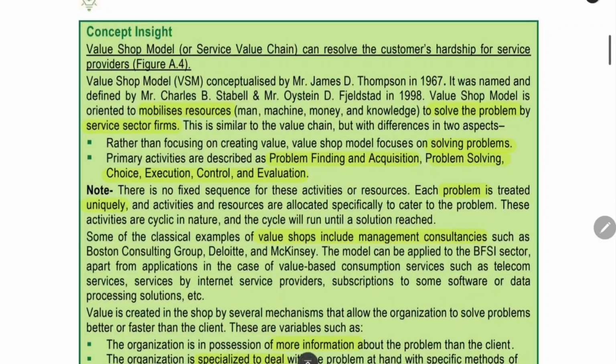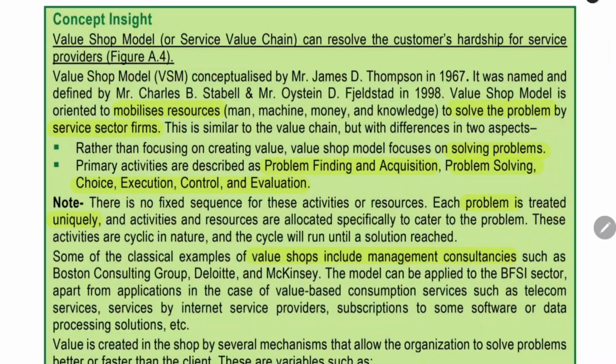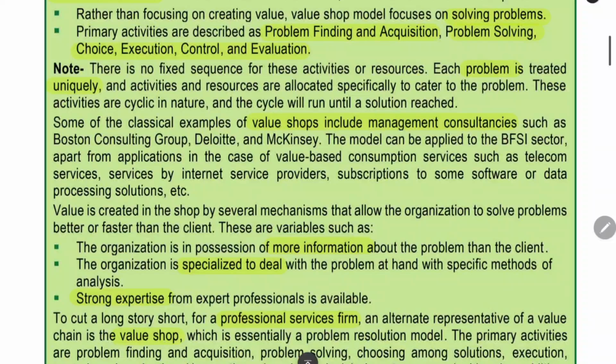They will gather all the resources, man, machine, money, knowledge, every resource, and then using that they will solve the problem of the customer. The main activities, as we already saw, are problem finding, problem solving, execution, control, choice, evaluation, everything is there. There is no fixed sequence. For every customer there will be a distinct problem, so we use the same approach, but we can change the sequence.